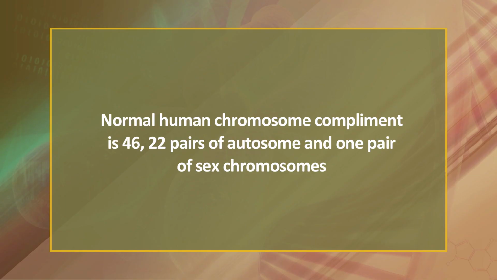The consequences of aneuploidy depend on which chromosome or chromosomes are affected. Aneuploidies disturb the delicate balance of gene products in cells. Because each chromosome contains hundreds of genes, the addition or loss of even a single chromosome disrupts the existing equilibrium in cells, and in most cases is not compatible with life. The normal human chromosome complement is 46, 22 pairs of autosomes and 1 pair of sex chromosomes.